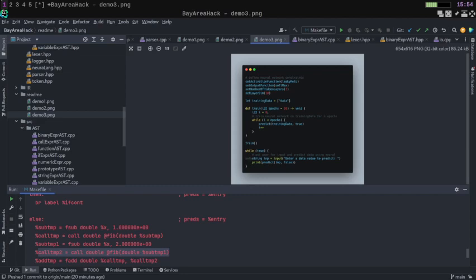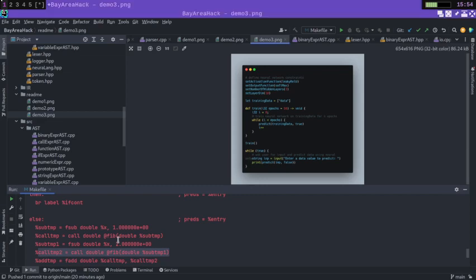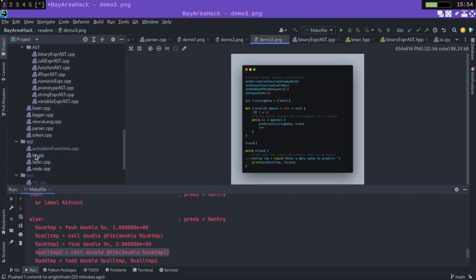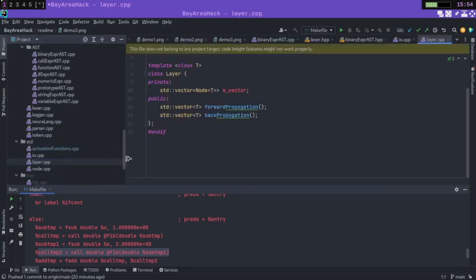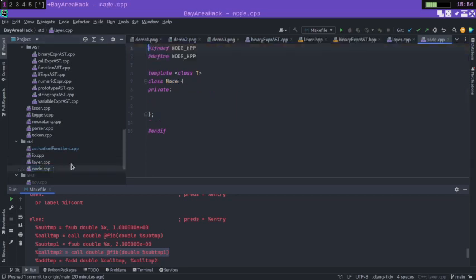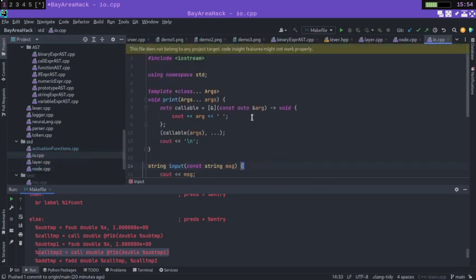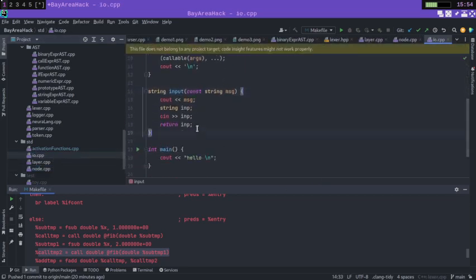So basically, you can convert most LLVM compatible languages, for example C, Rust, whatever, I listed them later, into intermediate representation. Since our language also compiles to that intermediate representation, we can just link it together and have your language call this function, and then it can run a machine learning program, right? So an example of this is our standard library, with our layers, nodes, and the input-output, right?